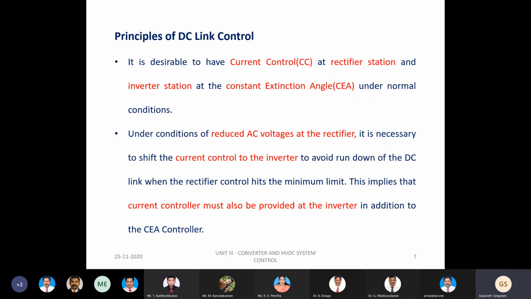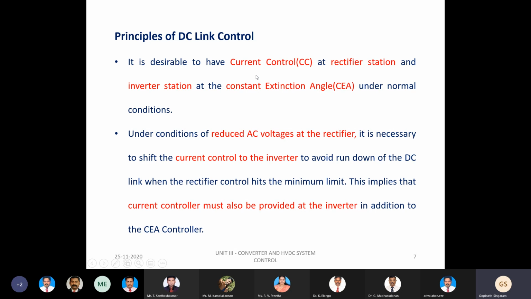Now let us come to the desirable aspects. How do we have to operate? It is desirable to have current control at the rectifier station and constant extinction angle control at the inverter station. This seems to be the normal operating condition.